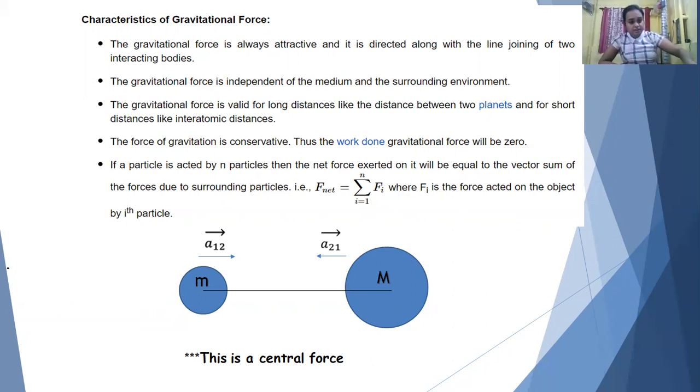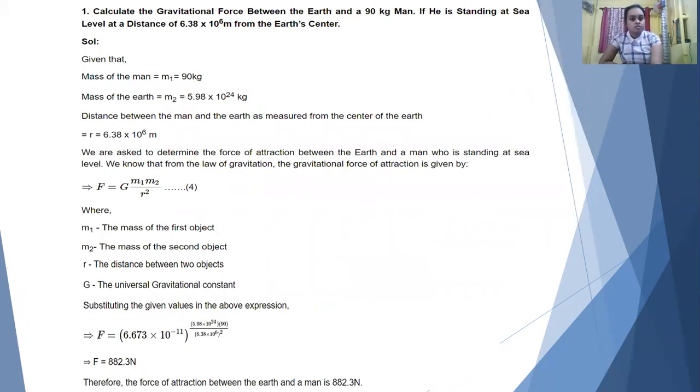Another point is very important. If you take the center of mass of this system, the acceleration of the center of mass will be essentially zero, which means the velocity of the center of mass of the system will be constant. And the main thing here is that the net force, the total force on the system, will be essentially zero. So here is an elaborating numerical on this.